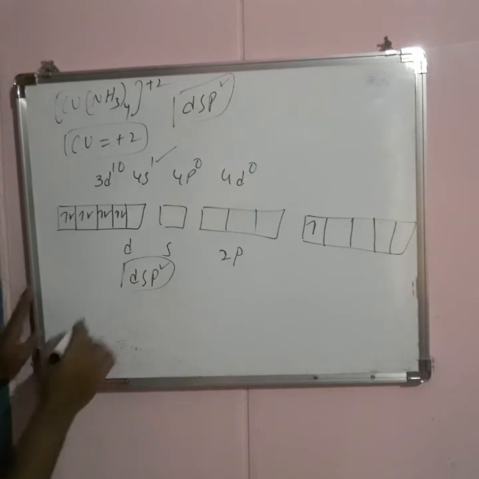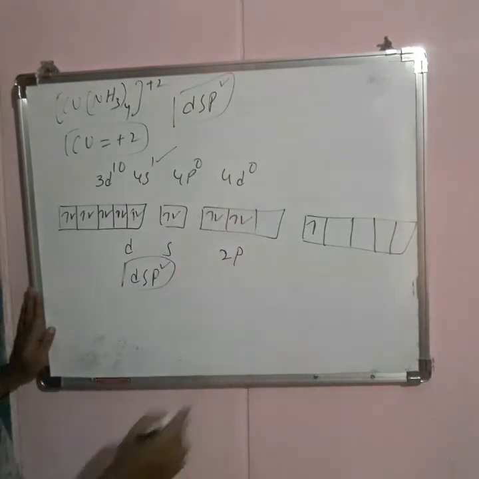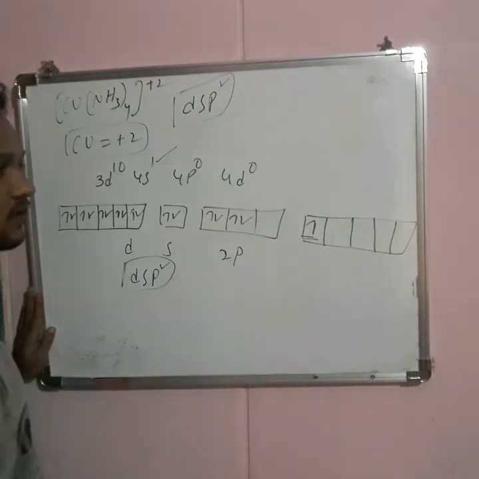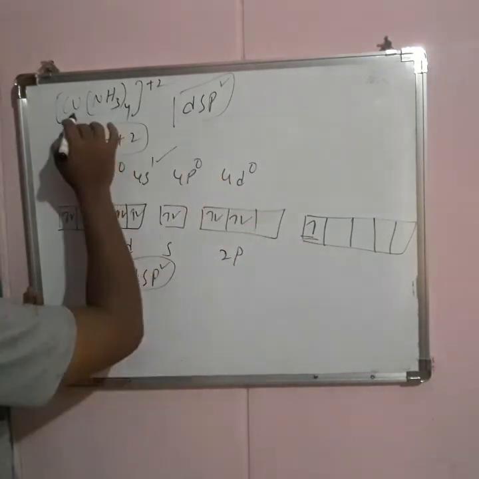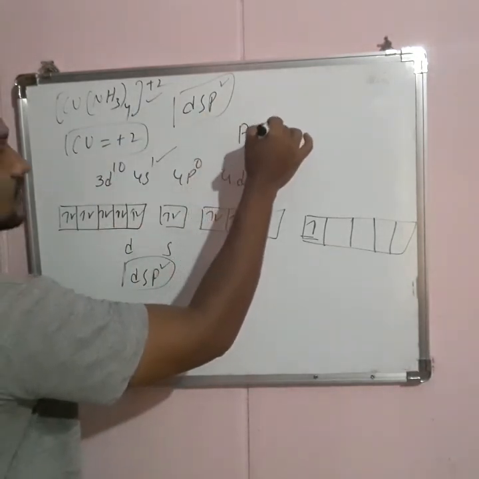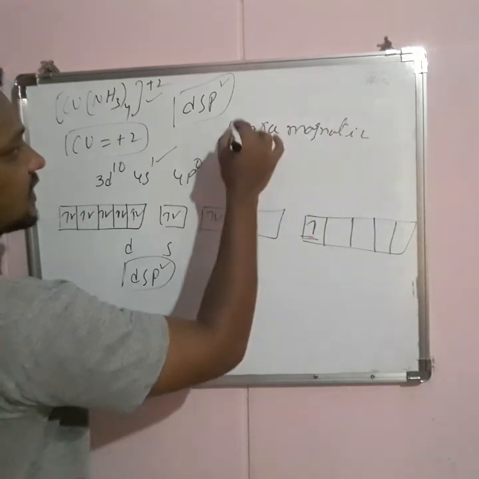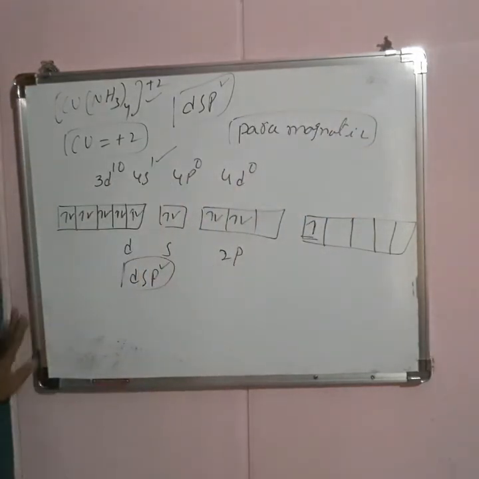Here one unpaired electron is available. So due to that unpaired electron, [Cu(NH3)4] 2 plus has paramagnetic character. Like that, the magnetic nature can be predicted. Okay. Let us take another example.